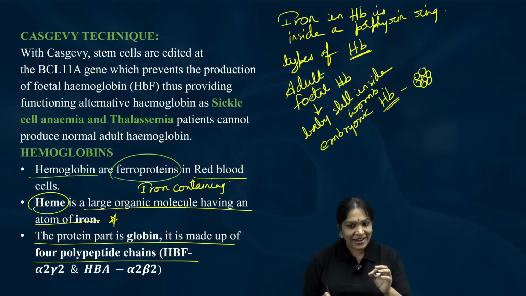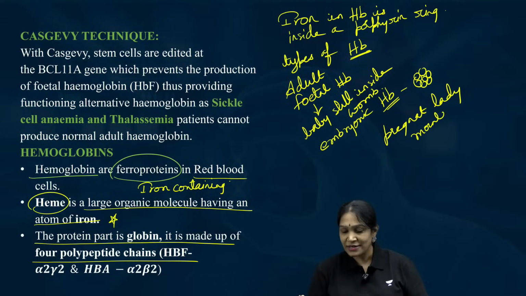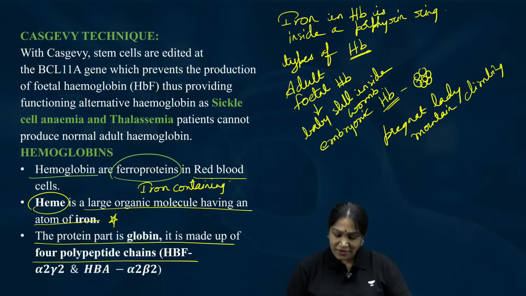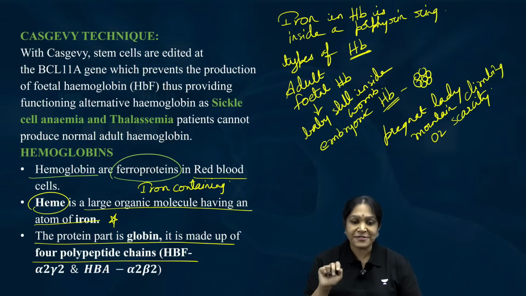Very interesting. Let us suppose a pregnant lady, over enthusiastic, went for mountain climbing. Who asked her to climb a mountain when she is pregnant? What happened? She got oxygen scarcity. Now there are two lives in her body.